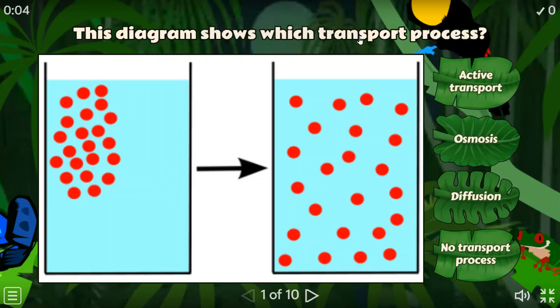So, the diagram shows which transport process. Hiba, you can see over here the concentration is low, and on the right hand side, the concentration is high. The particles are moving from low concentration towards the higher concentration, right? Yes. Or let me give you another example. Suppose this is like the example of perfume or air freshener that is concentrated at one portion of the room, right? Yes. But after some time, it is equally distributed in the whole room. What do you think? What is this process? Diffusion. Yeah, very good. This is diffusion.